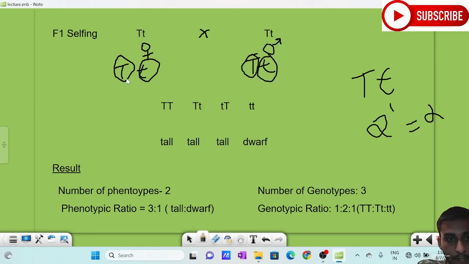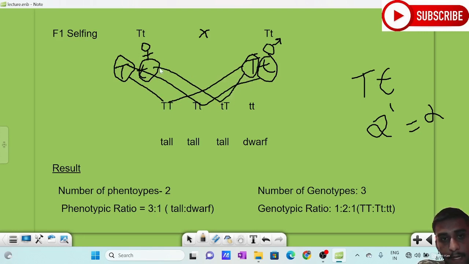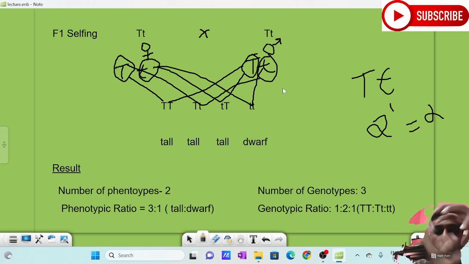So I am crossing it like capital T with this capital T and capital T with this small t, small t with this capital T and small t with this small t. Why is there a particular sequence? Because it is according to meiosis. I have said it in the first lecture. The chromosome is having A B here, and the same pair of homologous chromosome is having A B here. It will be separated to form 2 cells. Thus there is a separation of gametes. This is how gametes are formed.